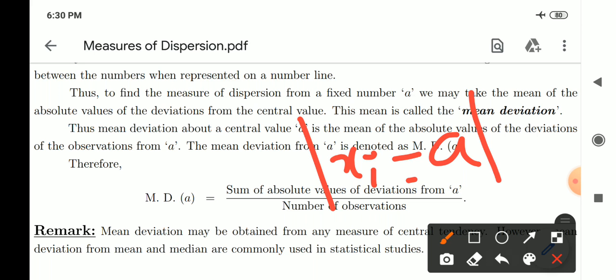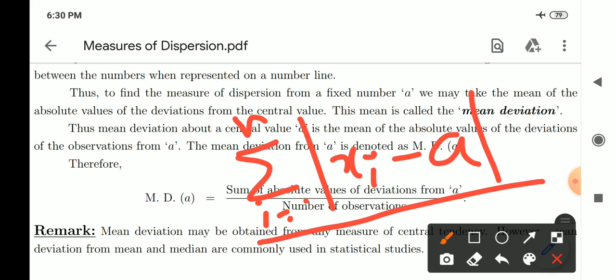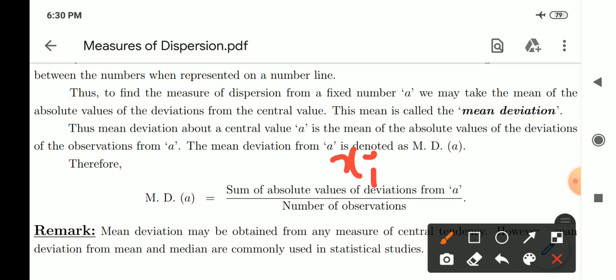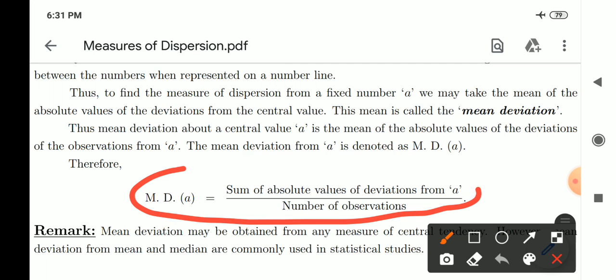Then you take their summation as i runs from 1 to n, and divide the resultant term by the number of observations. This is the meaning of the mean deviation of the given data points from a fixed value or the central value small a. I hope you have understood the meaning of this formula and how it can be expressed in mathematical notation.